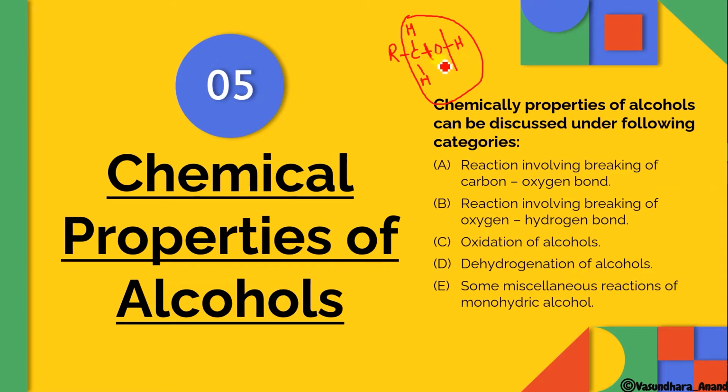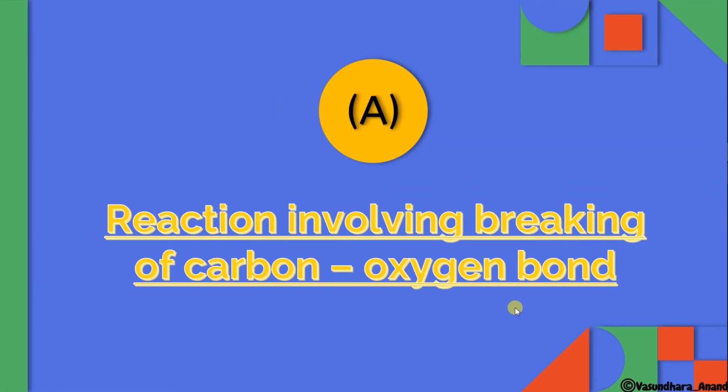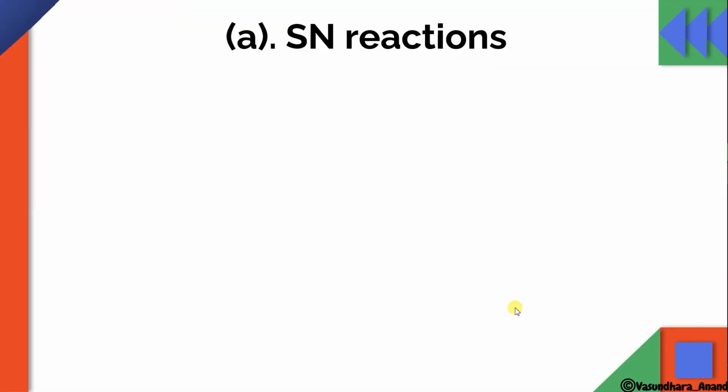So this OH and the H from this, we can say the beta carbon. So that is also called beta elimination. So from there it will show this, and then some miscellaneous reactions of monohydric alcohol that we will do. So all these A, B, C, D, E type reactions we are going to study. So let's start with this. First we will do the reaction involving breaking of the carbon-oxygen bond.